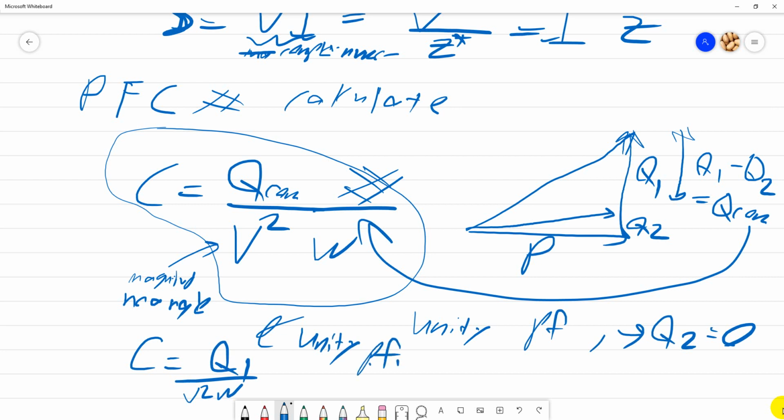So make sure you know how to draw the triangle, how to use this formula, and how to calculate PF, the power factor. This is theta 1, this is theta 2. PF is just equal to cos theta. So make sure you know how to calculate power factor correction.